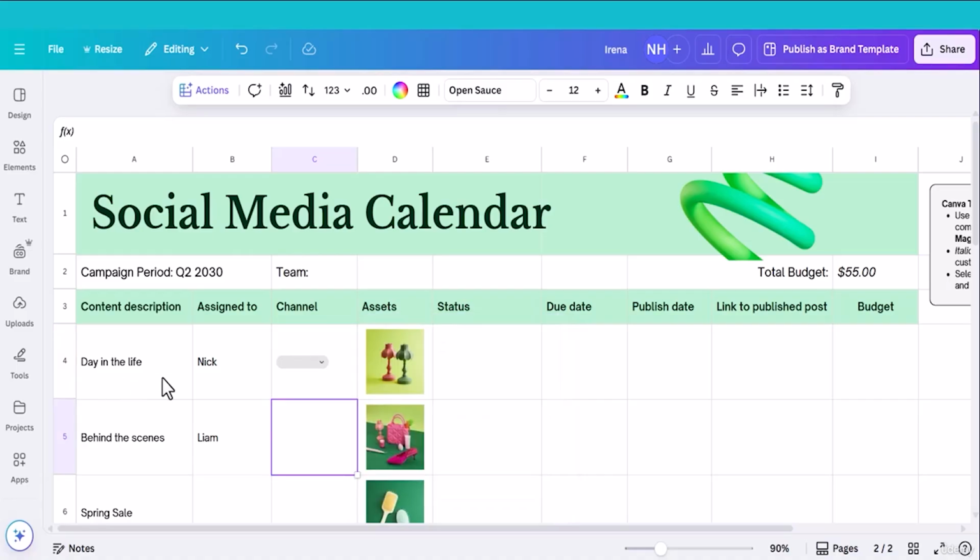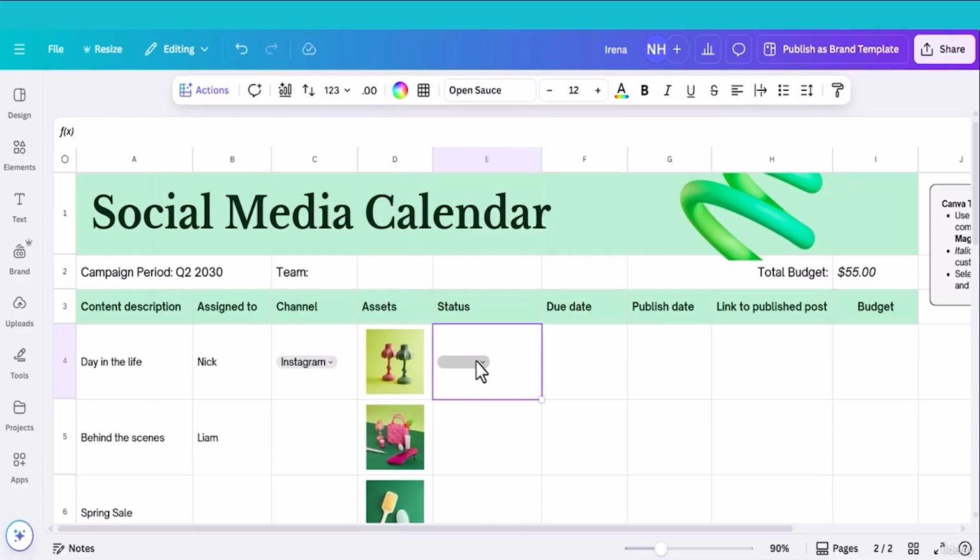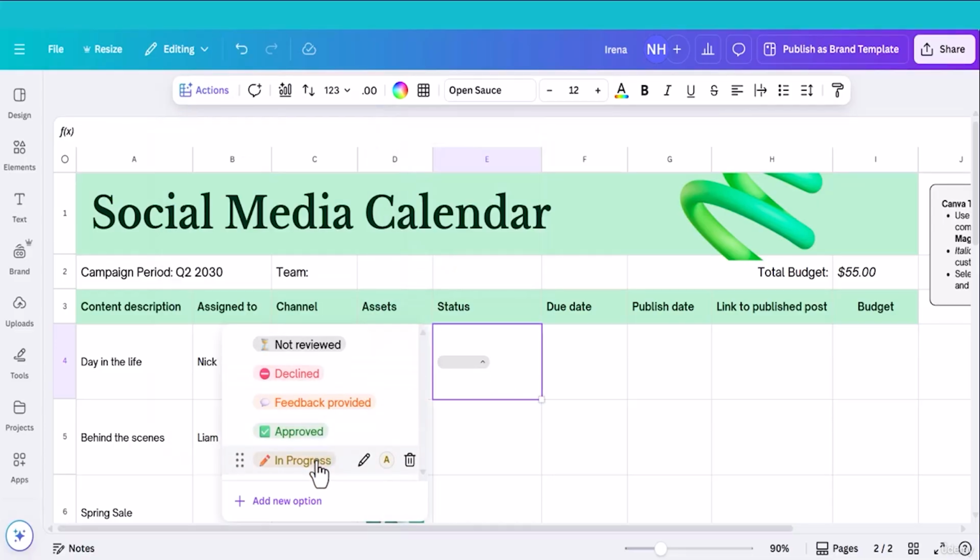So this campaign will run on Instagram. Click drop down menu. I will select Instagram. And this is the asset. What is the current status of this campaign? Let me create one more drop down menu. Click drop down. So status should be in progress.